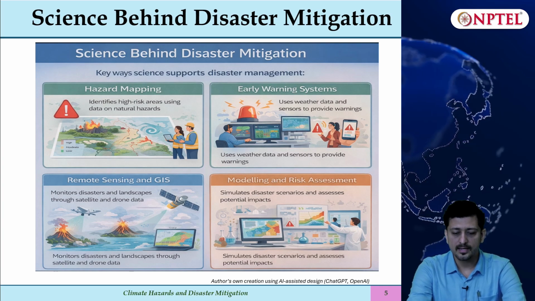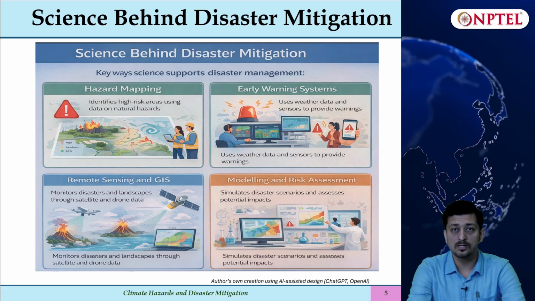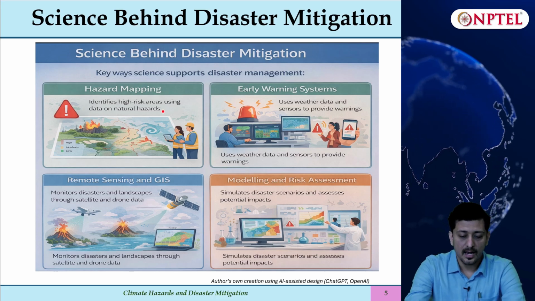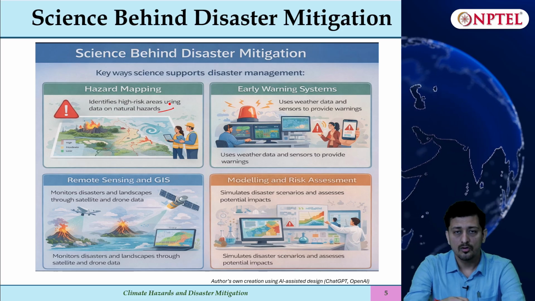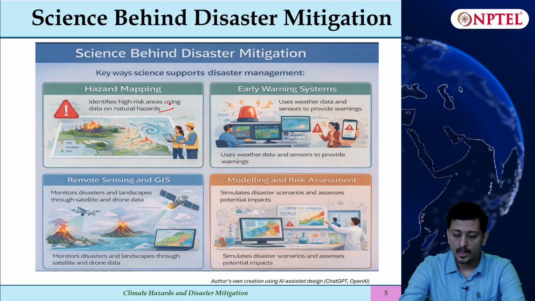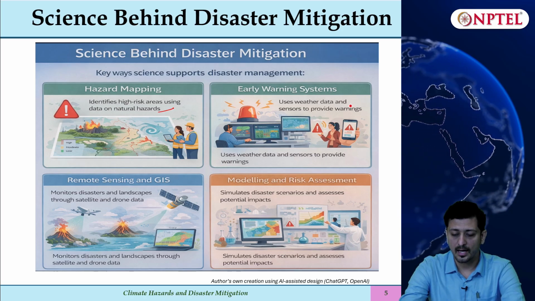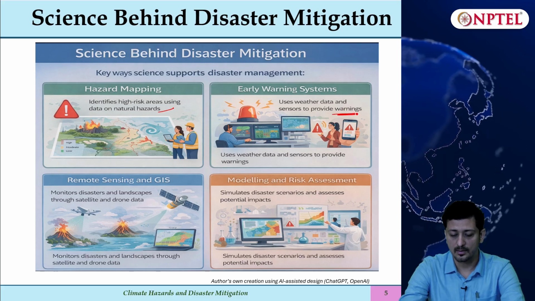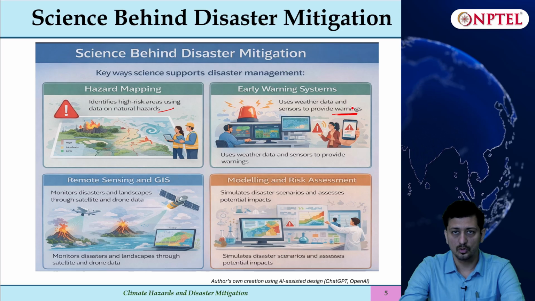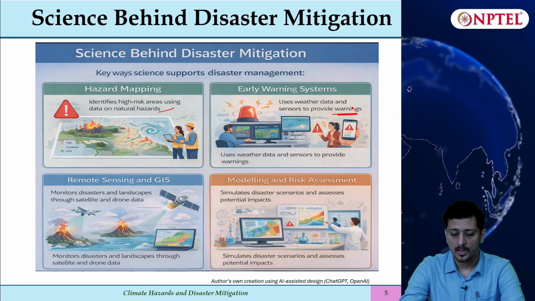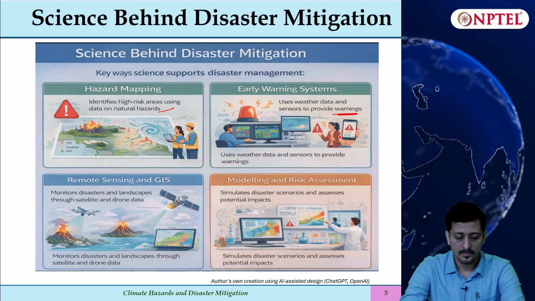Now let us understand the science behind disaster mitigation, how science can help us. Science can help us identify the high risk areas using the relevant data, which are more prone to hazards. They can also use the weather data and sensors to provide early warnings in a particular area. Now these warnings can be disseminated either through news articles or news bulletins or even on our mobile.